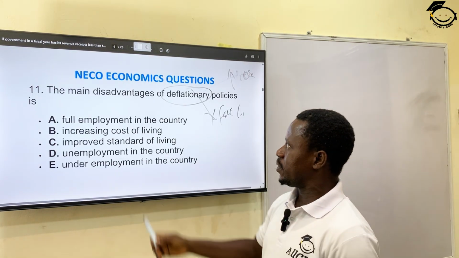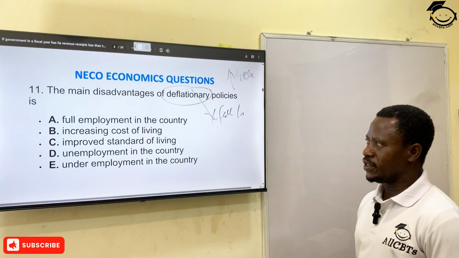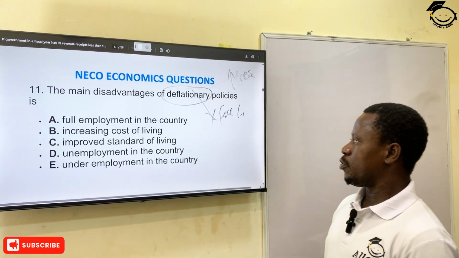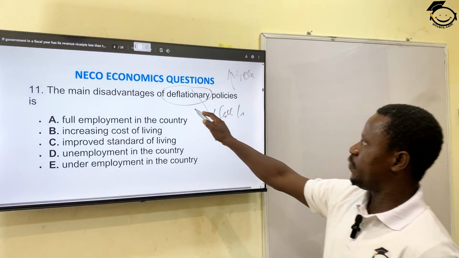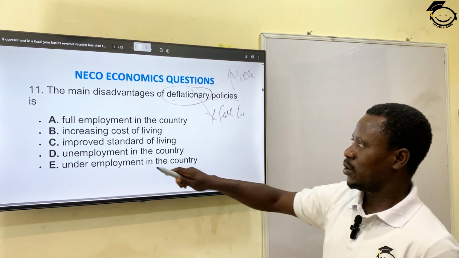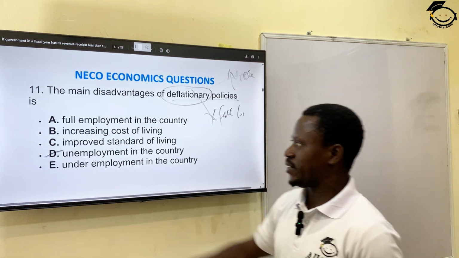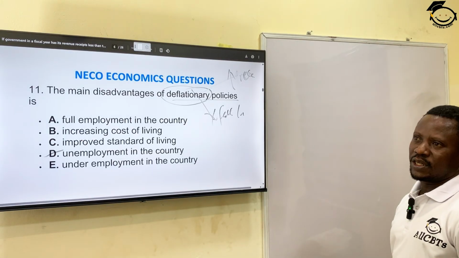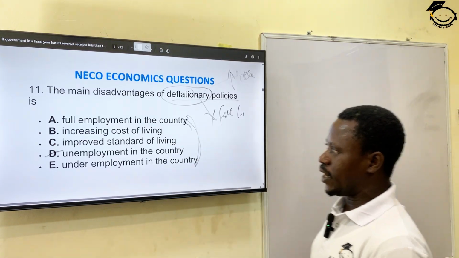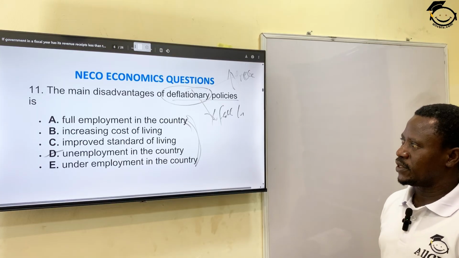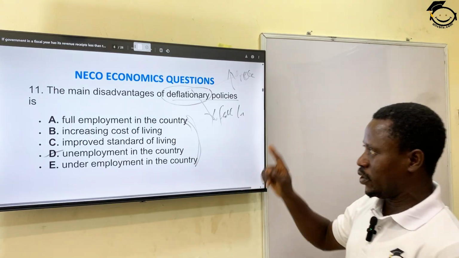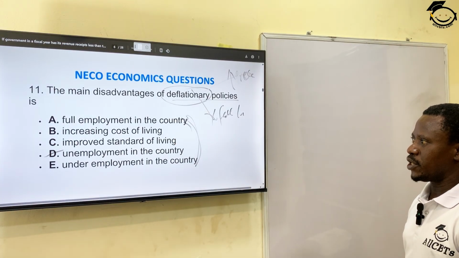Full employment in the economy, increasing cost of living, improved standard of living, unemployment in the country, underemployment in the country. What will happen with this deflation is that since people are not willing to buy more and release their money, unemployment will arise because they won't be able to create more job opportunities for people, right? You can see that A and E are opposite. While one is full, the other is under. So there will be unemployment at this point when there is deflation. We are talking about a disadvantage, not an advantage, of deflation. There will be unemployment in the country, all right?